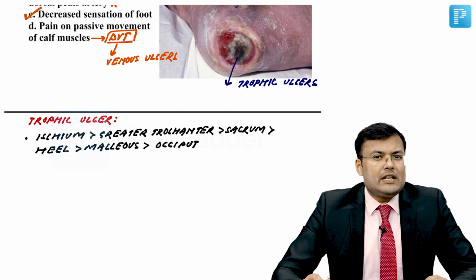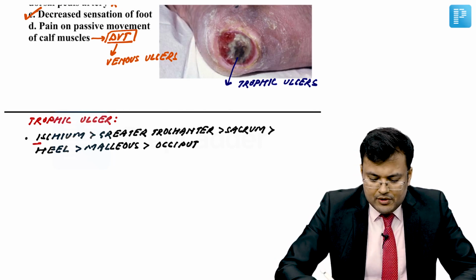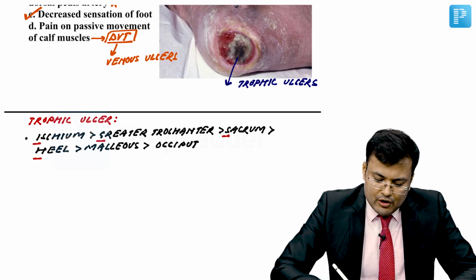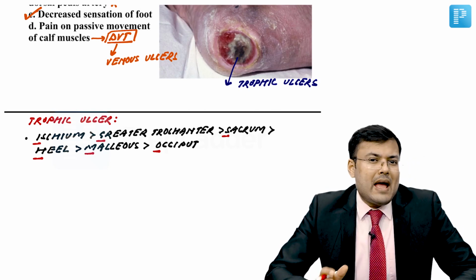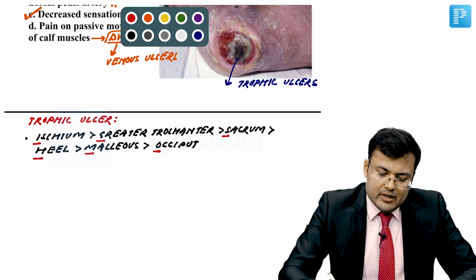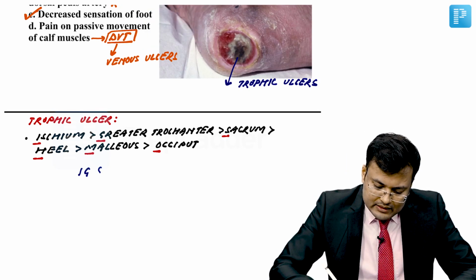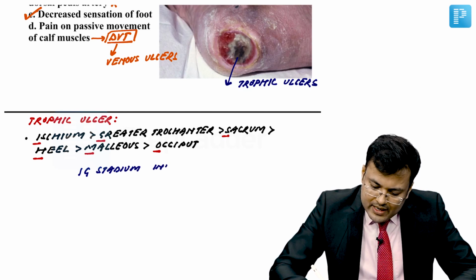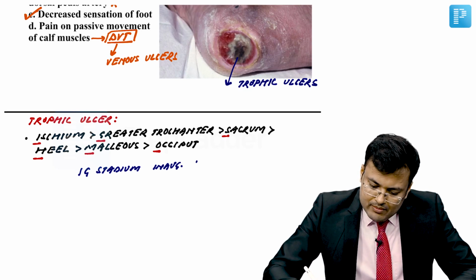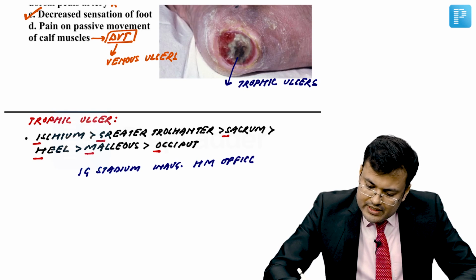So, what is the most common site of trophic ulcer? It is ischium, followed by greater trochanter, followed by sacrum, followed by heel, followed by malleolus, followed by occiput. So, how to remember? Mnemonic is Indira Gandhi Stadium, inaugurated by Home Minister's Office. So, it is easy to remember now.